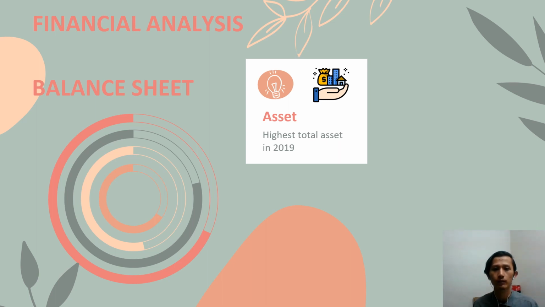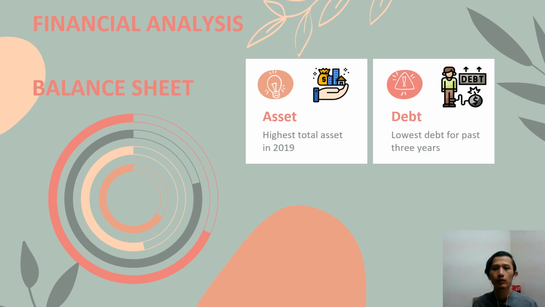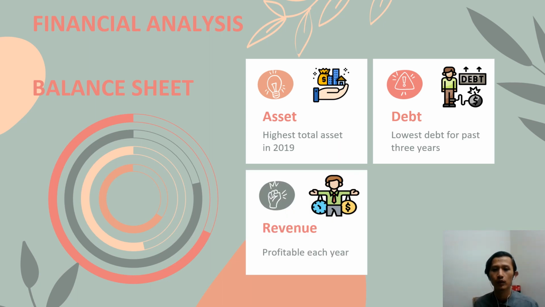Next is debt. Every company wants to decrease their debt. Inari managed to lower their debt for the past 3 years down to 2.200 million. After that is revenue. In 2019, Inari does not receive the highest value of revenue, but the company managed to gain profit for every year.